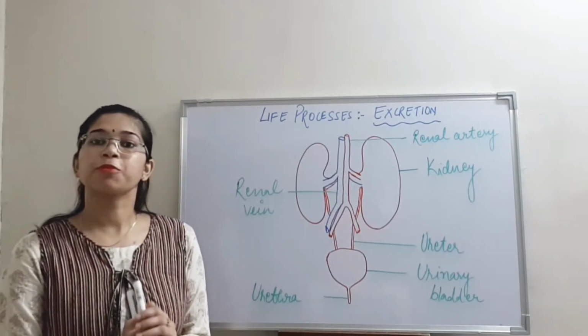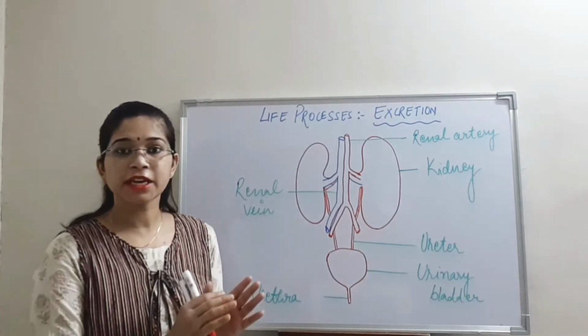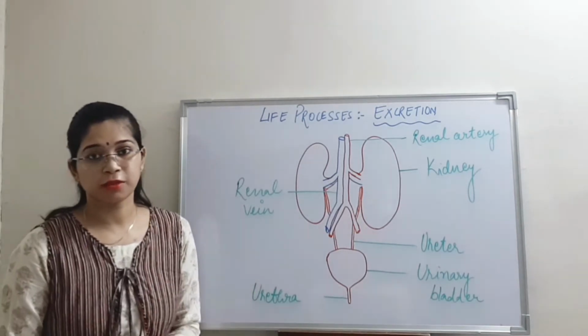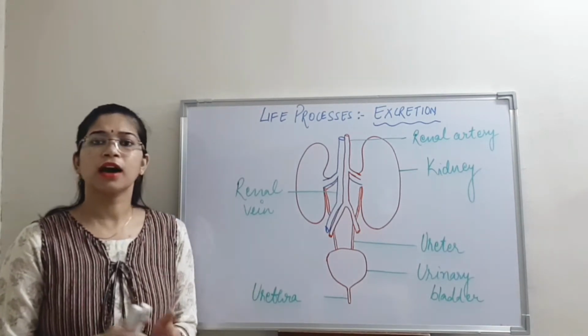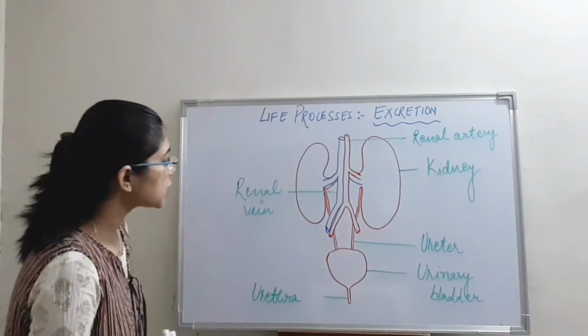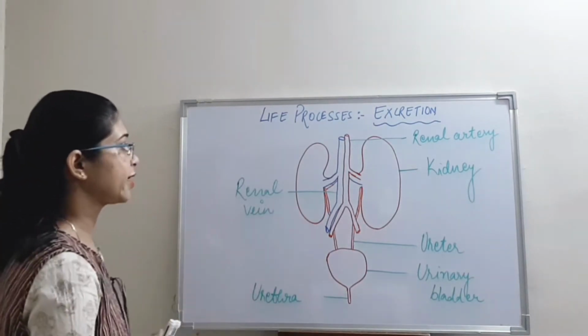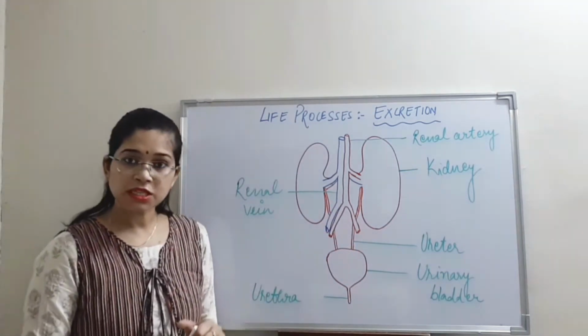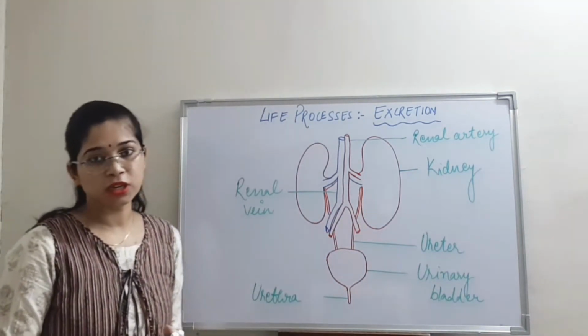Excretion. It is the process through which the elimination of waste products takes place from our body. Waste products can be nitrogenous waste and other salts. Now we see here, this is the diagram of our excretory system. Two kidneys are present which are bean-shaped and reddish brown in color.